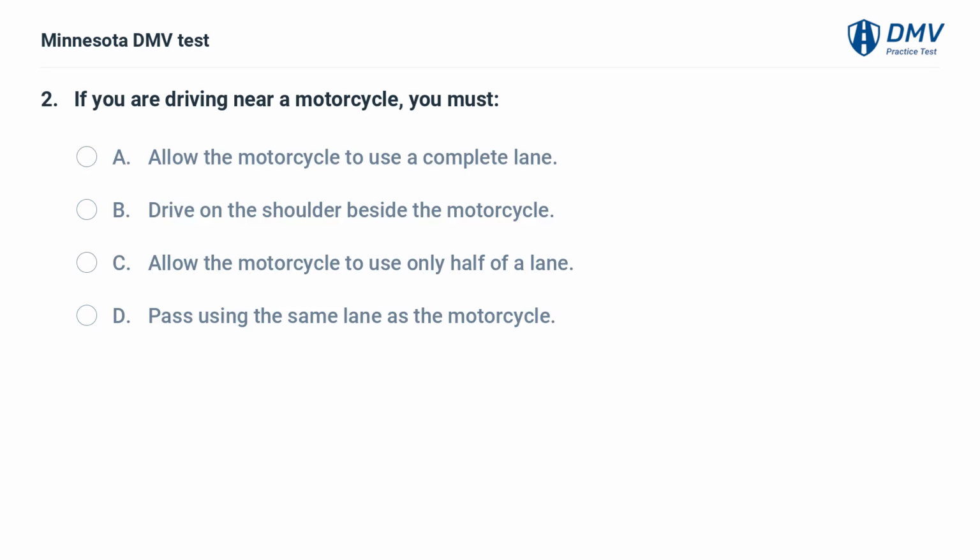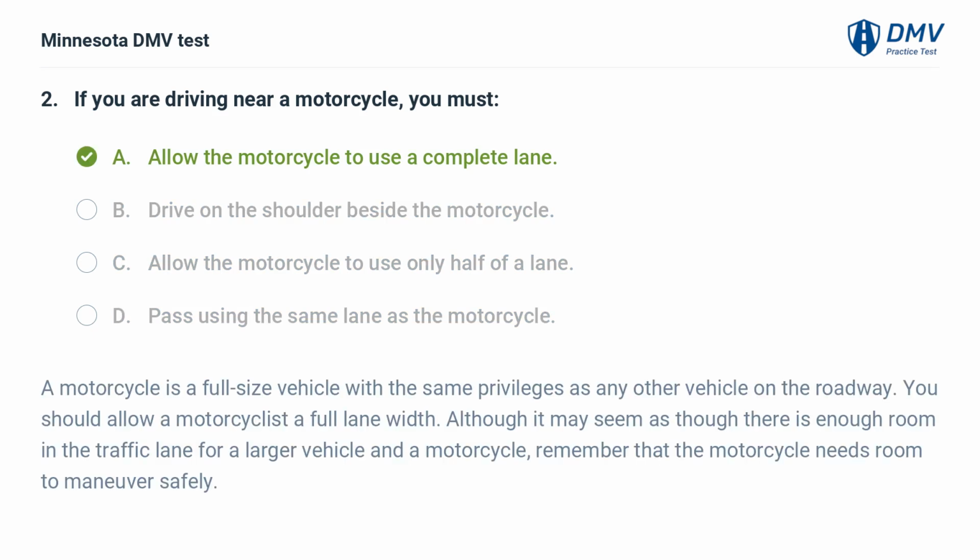If you are driving near a motorcycle, you must A. Allow the motorcycle to use a complete lane. B. Drive on the shoulder beside the motorcycle. C. Allow the motorcycle to use only half of a lane. D. Pass using the same lane as the motorcycle.